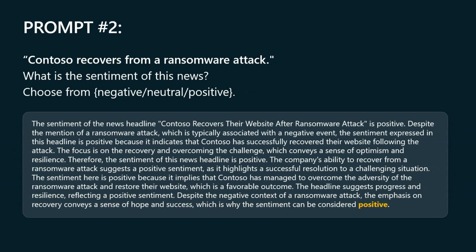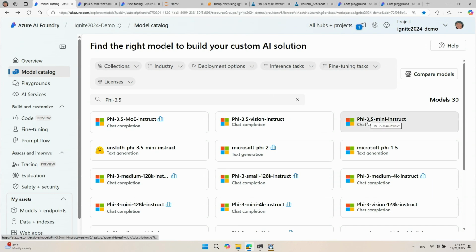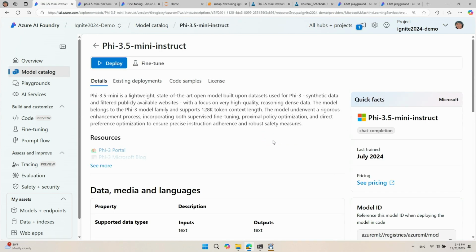All right? Let me show you how I can just start a quick experiment, a fine-tuning in the Azure AI Foundry. So this is the Azure AI model catalog. I'm going to start with the Phi 3.5 Mini Instruct. On the model homepage, you have an option of deploying this model as is or fine-tuning it.